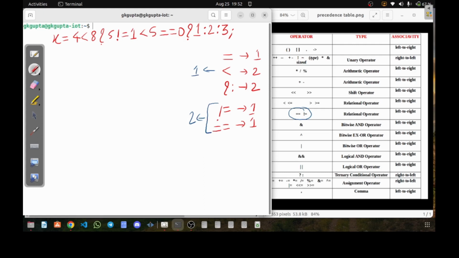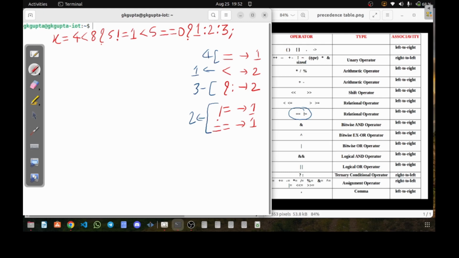Next, the precedence goes to the ternary operator, and at last to the assignment operator. What I'm trying to say is that first I'll execute the less than operator, then the not equal to and equal to operators, then the ternary operators, and later the assignment operator. So let's execute one by one.